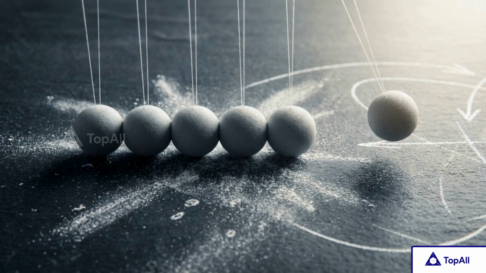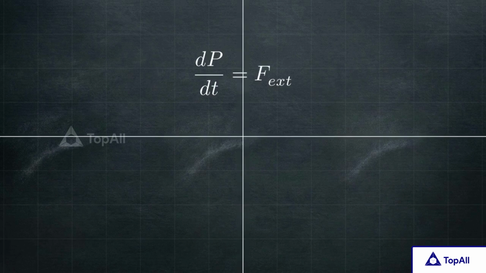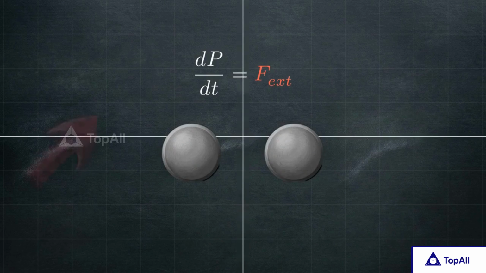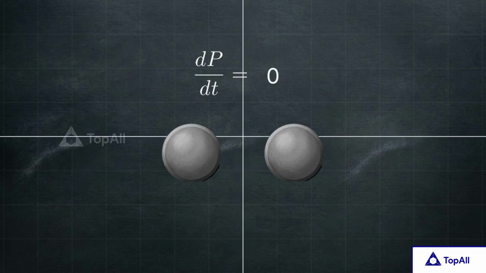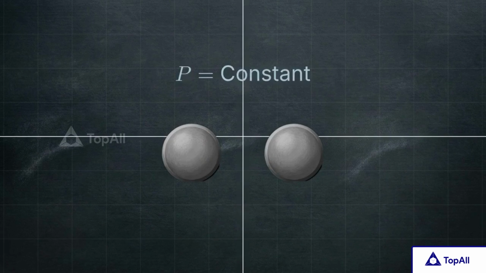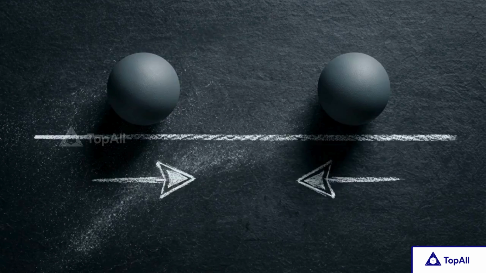Newton's second law tells us that the total momentum of a system can only change if a force acts upon it from the outside. The rate of momentum change equals net external force. This distinguishes external forces from internal ones, where parts push each other. Since internal forces occur in equal and opposite pairs, they cancel out. F_ext becomes zero, and momentum remains constant. This is the law of conservation of linear momentum.